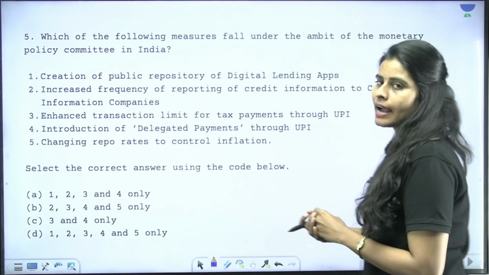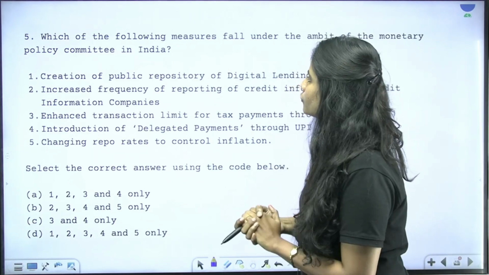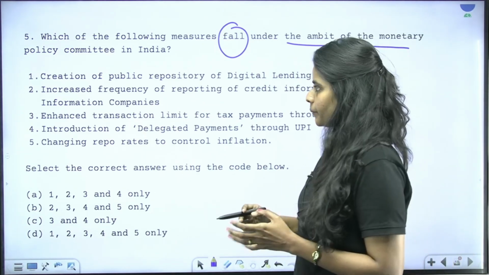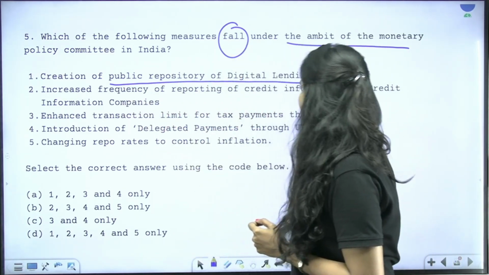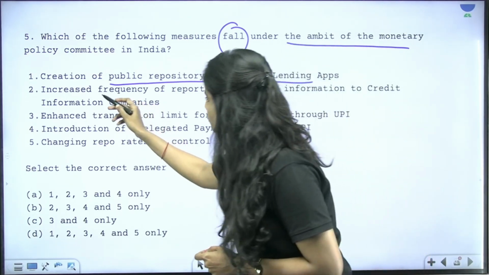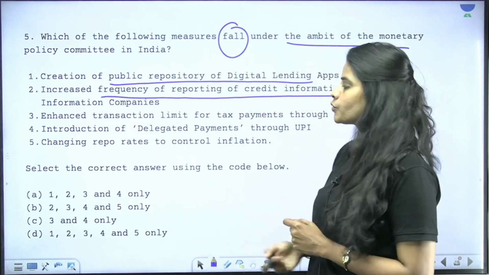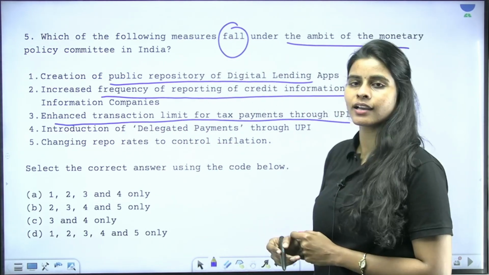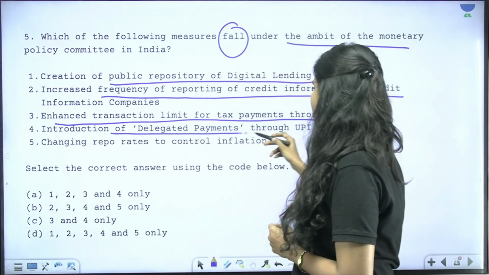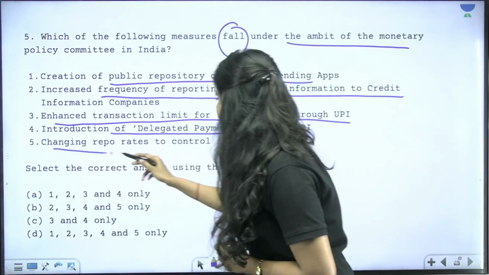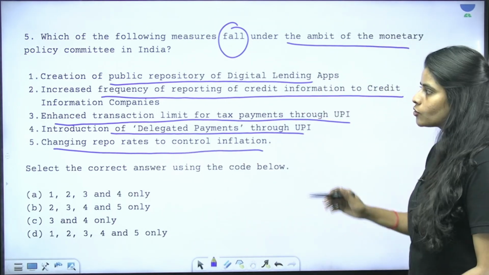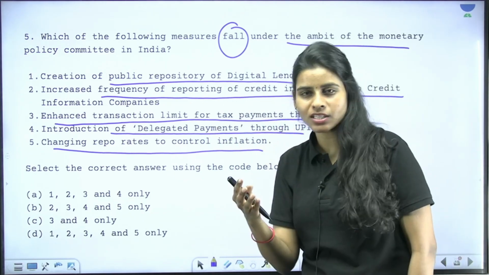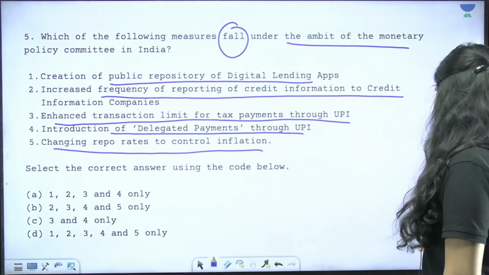Moving forward from here, we have the last question for today. Which of the following measures fall under the ambit of the Monetary Policy Committee of India? Creation of a public repository of digital lending apps, increased frequency of reporting of credit information to credit information companies, enhanced transaction limit for tax payments through UPI, introduction of delegated payments through UPI, changing the repo rates to control inflation. So what are the activities that the Monetary Policy Committee can actually do? The answer lies in all of the above.